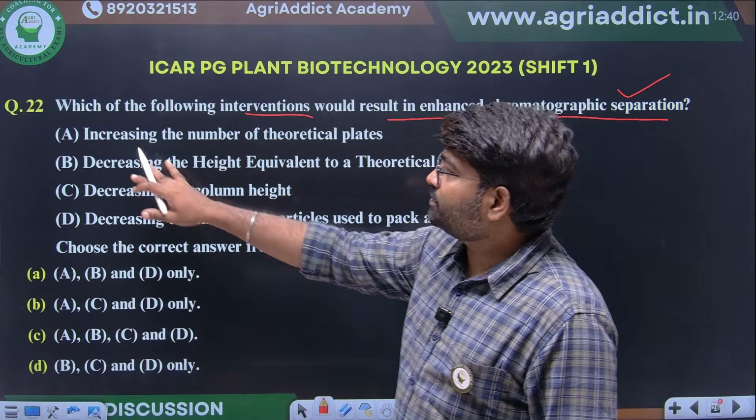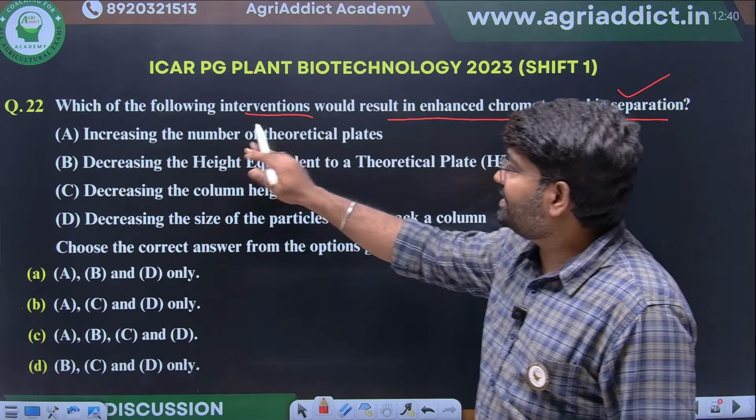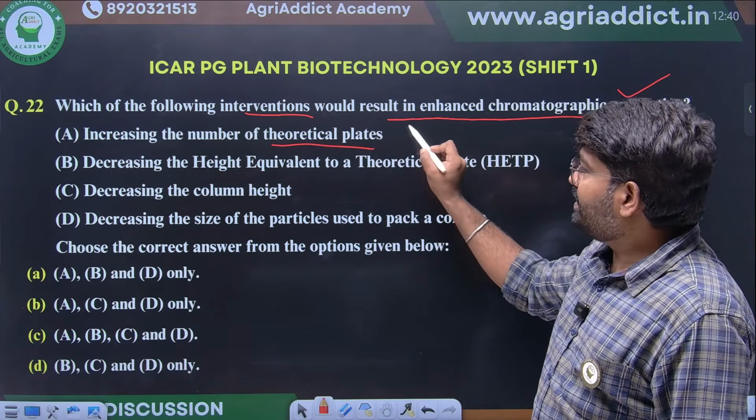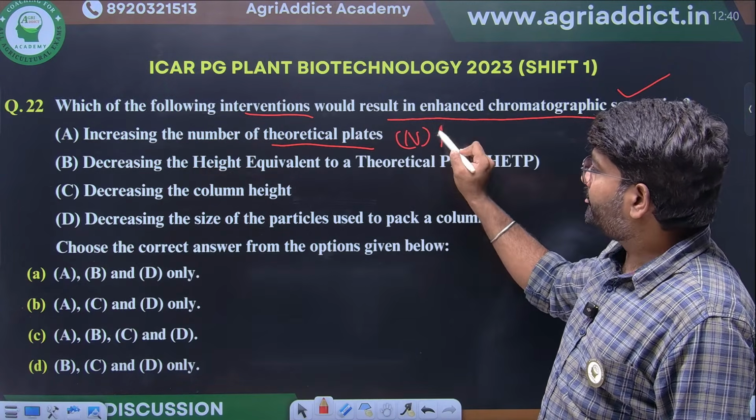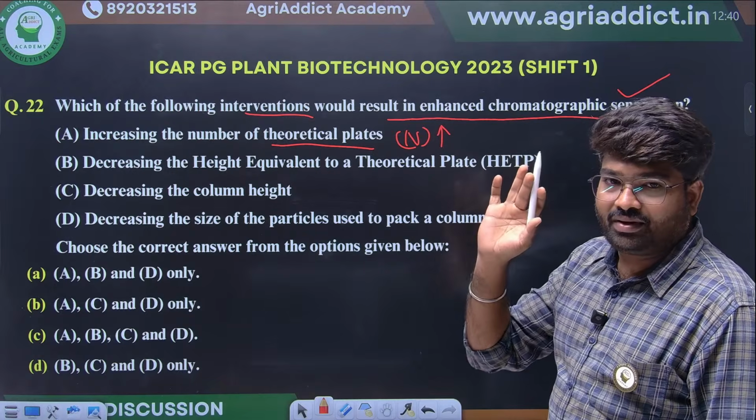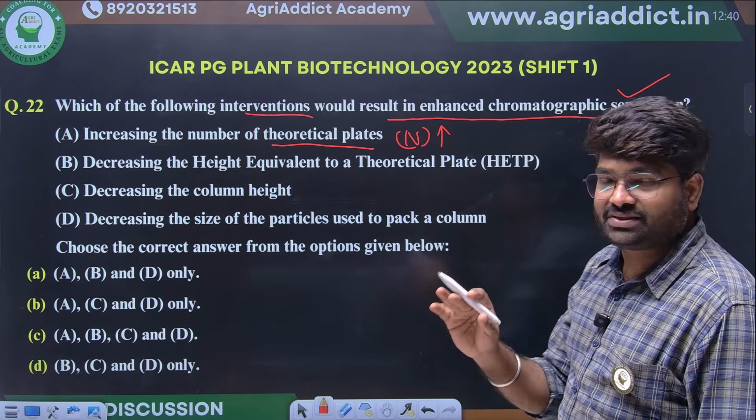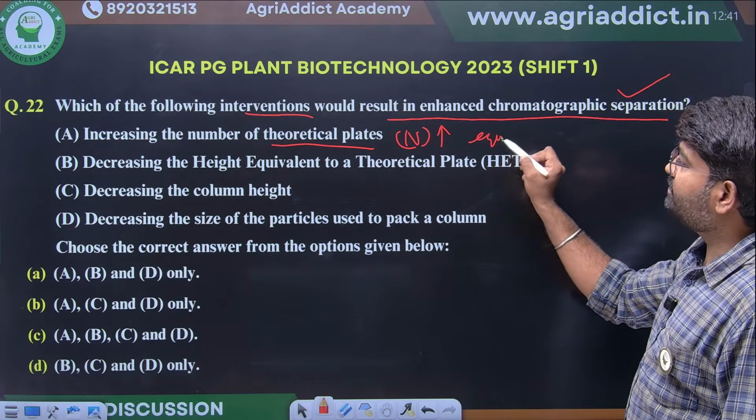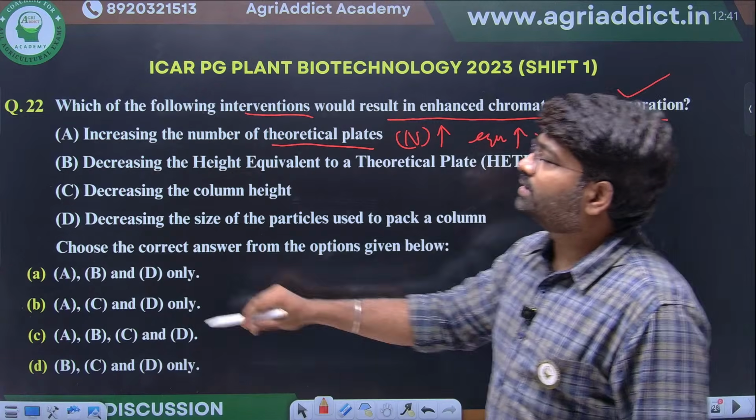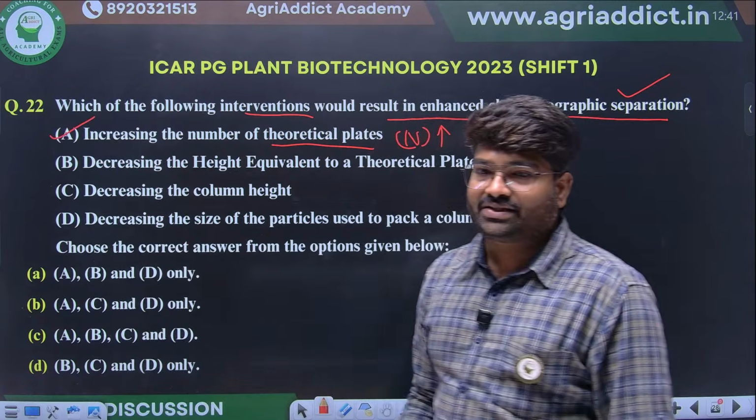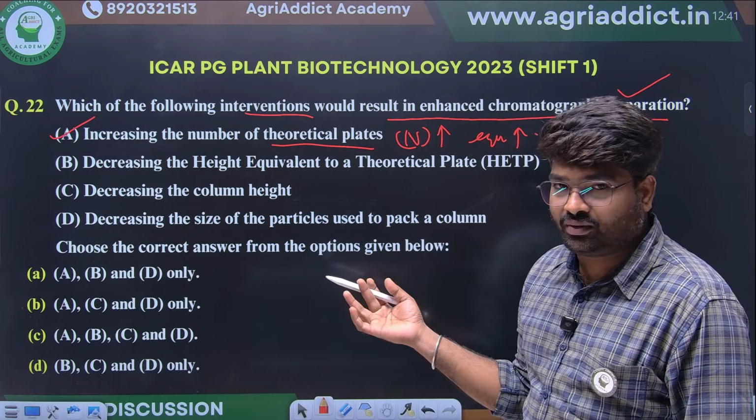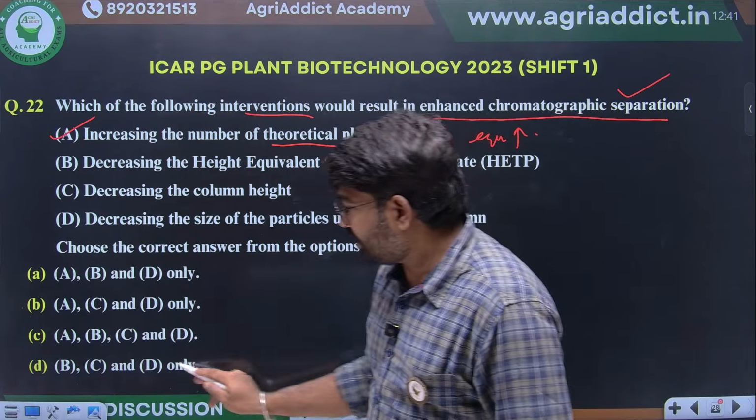See here, the first option they have given is increasing the number of theoretical plates. If N is increased, this is clear. If the number of theoretical plates is increased, the equilibrium of separation will be more, so we will get an enhanced separation. So option A is correct.